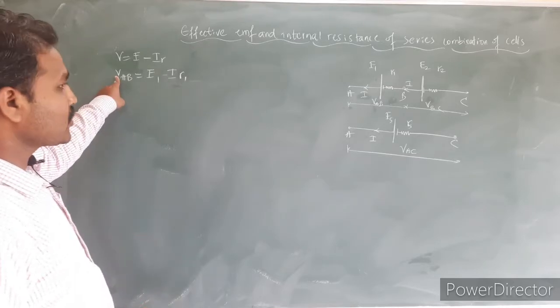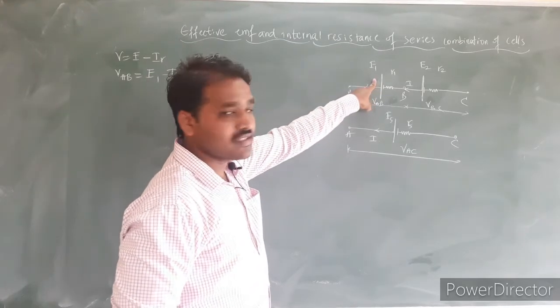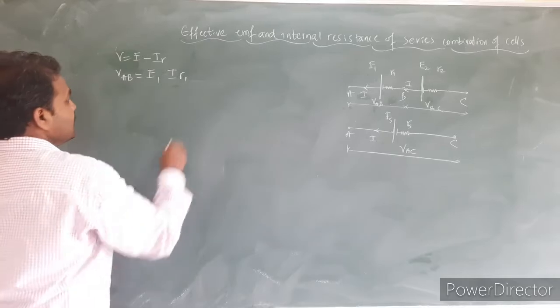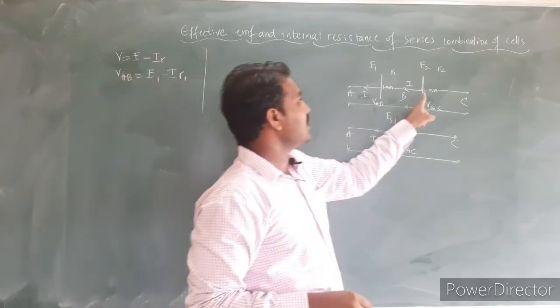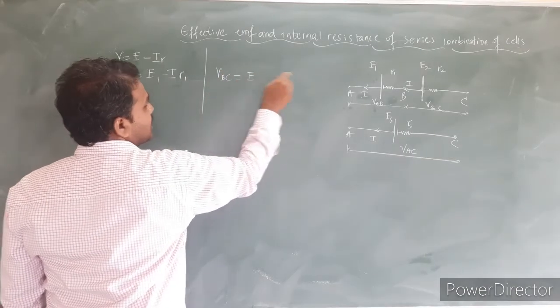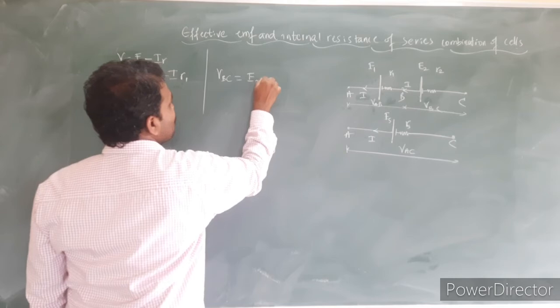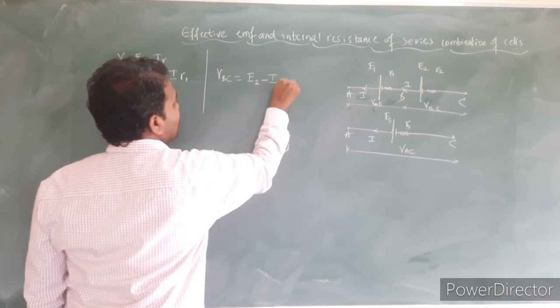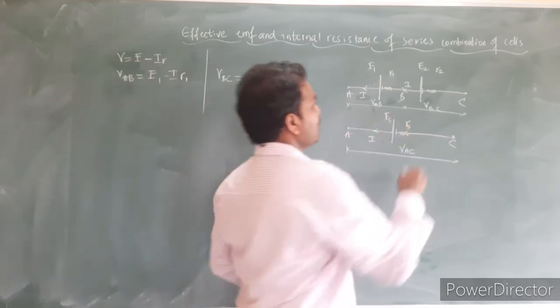This is the terminal potential available across cell E1. Similarly, the terminal potential available by the cell E2, VBC, is equal to the EMF of the second cell, E2, minus I into R2, where R2 is the internal resistance of the second cell.